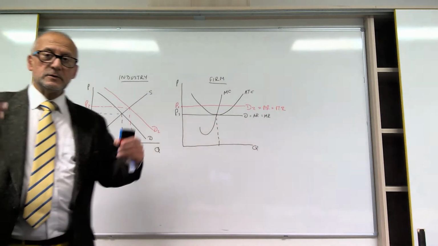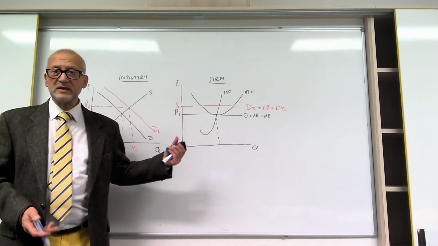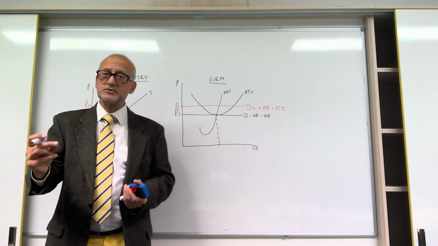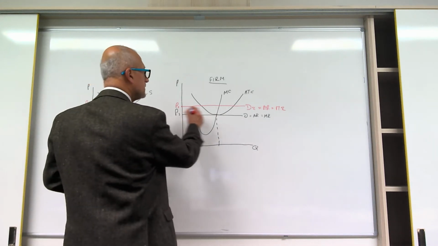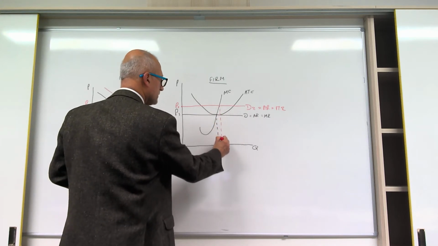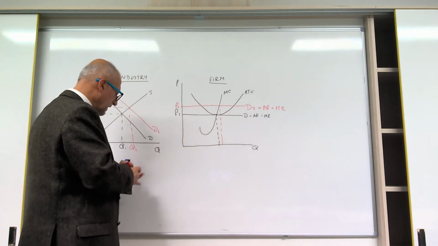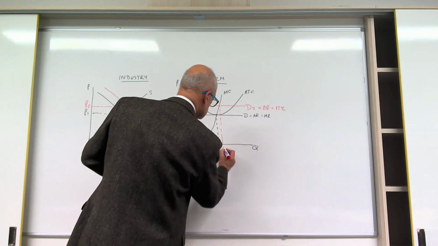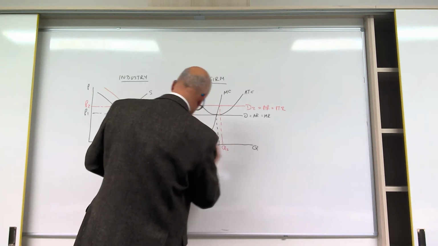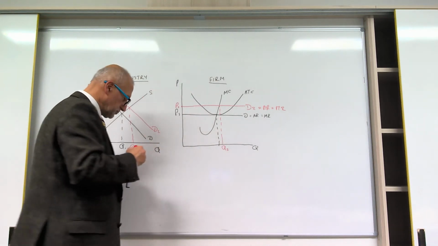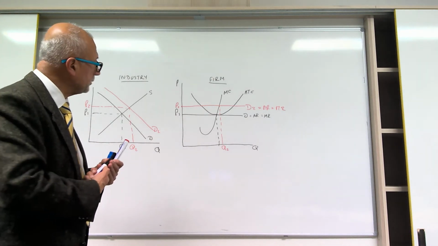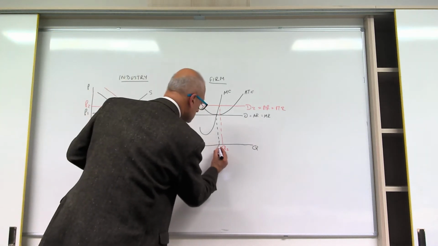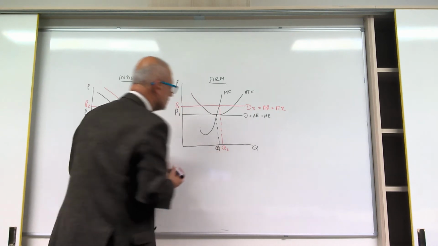And so now, remember, this firm is still a profit maximizer, so it'll still try and produce where its marginal cost equals its marginal revenue. Now its marginal cost equals its marginal revenue there. So it's now going to produce Q2, and it's going to charge P2. Okay? Whereas previously it was charging P1 and it was selling Q1.